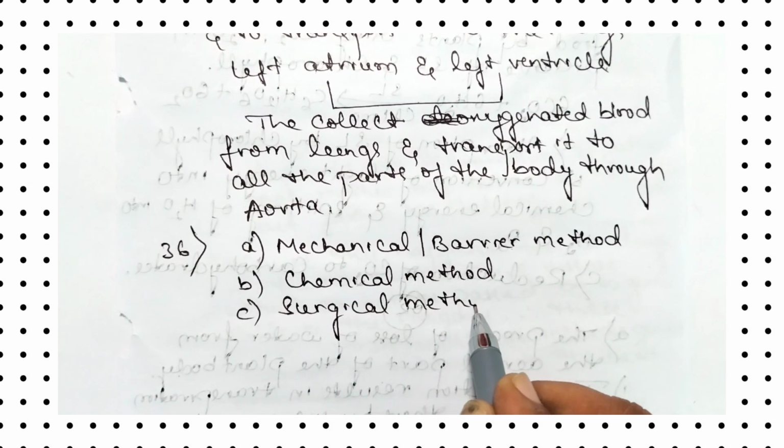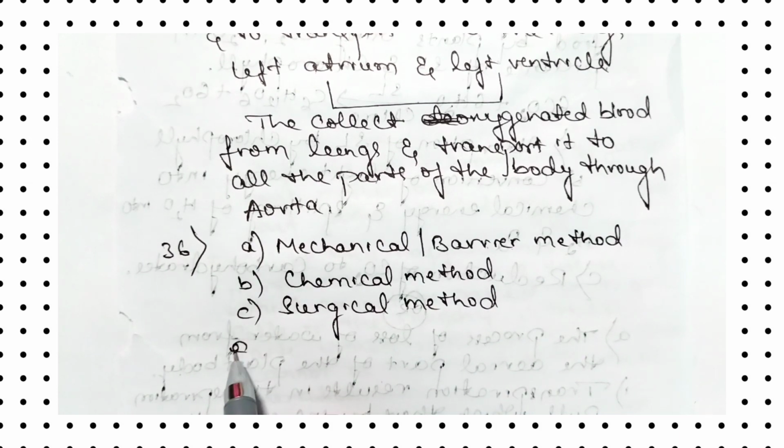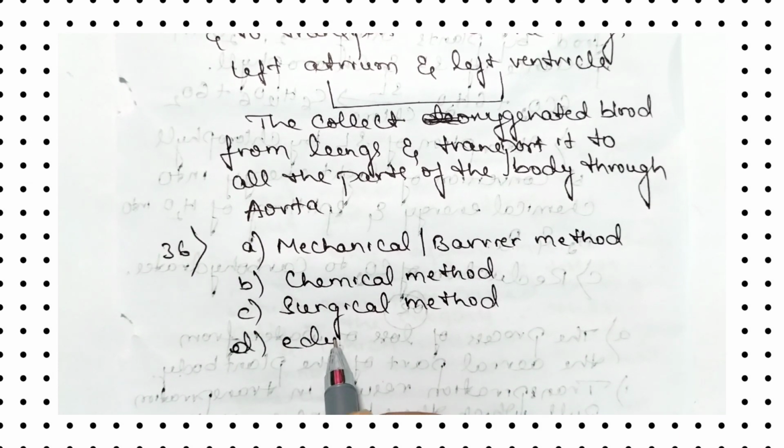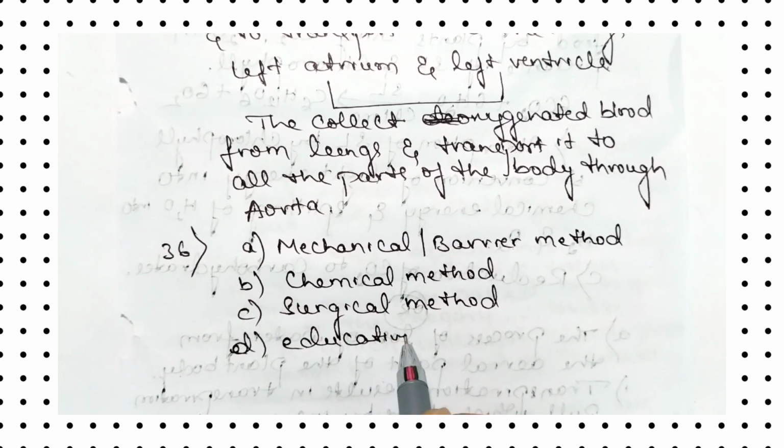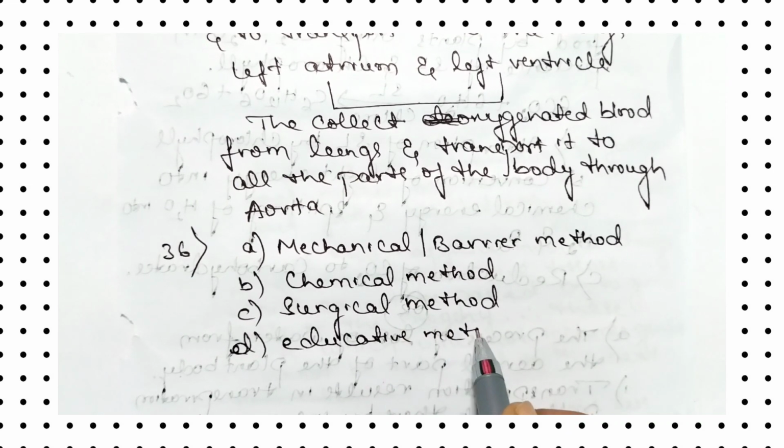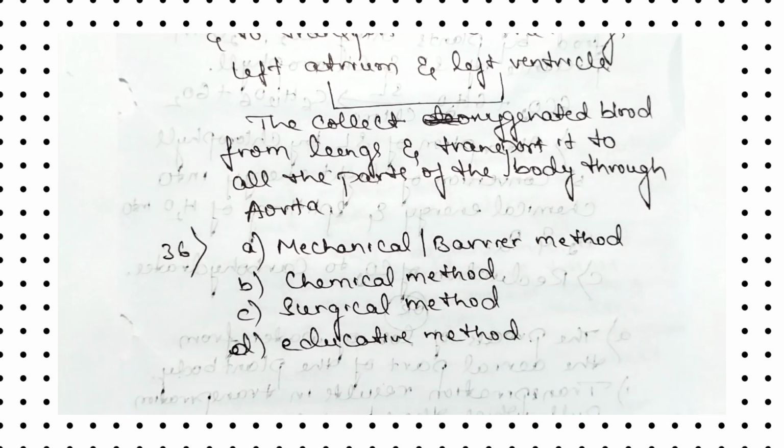And the fourth method is called educative method. So these are the 4 methods of contraception. Mechanical method or barrier method by using what we call as condoms. Then chemical method by using oral pills. Surgical method by using